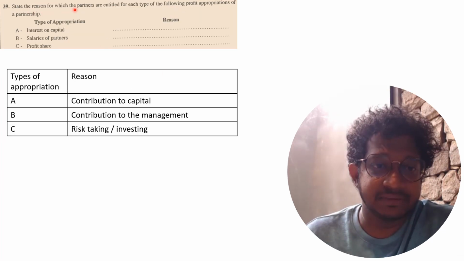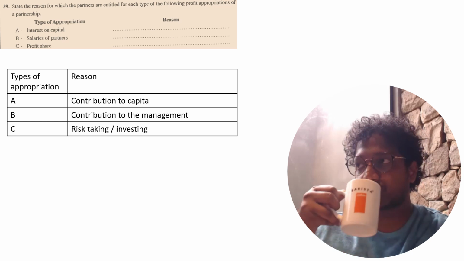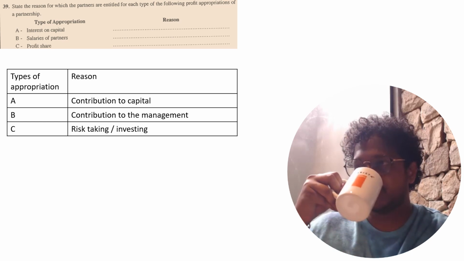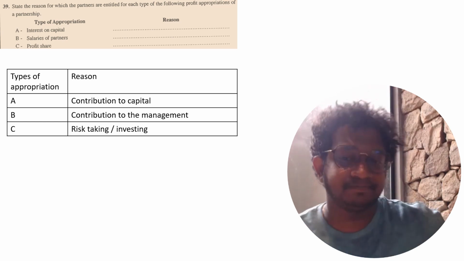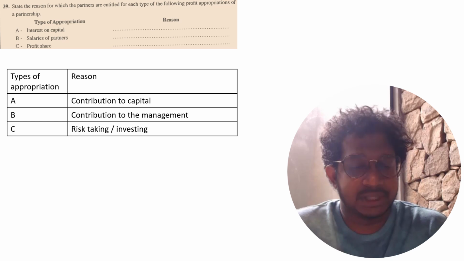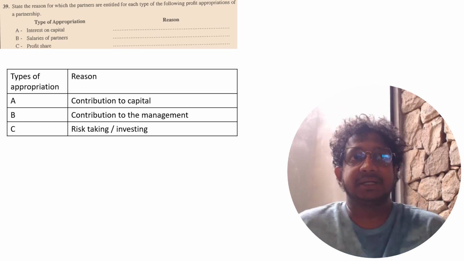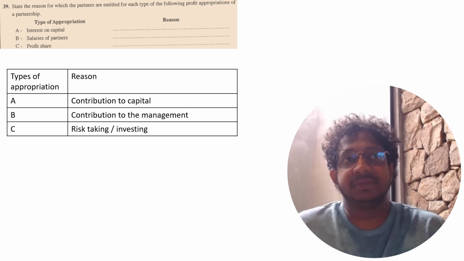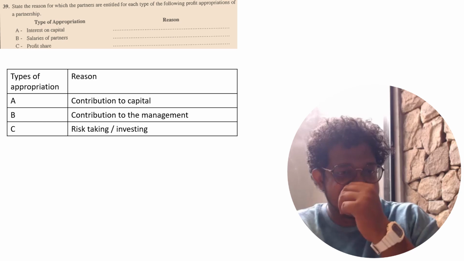Question 39: state the reasons for which partners are entitled to each of the following. Interest on capital is for the contribution to capital, because partners are investing their money in the business. So for that contribution to capital, they are paid interest on capital.